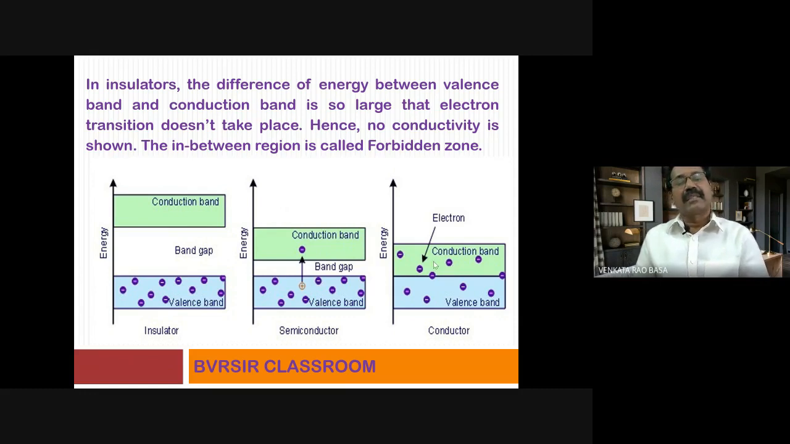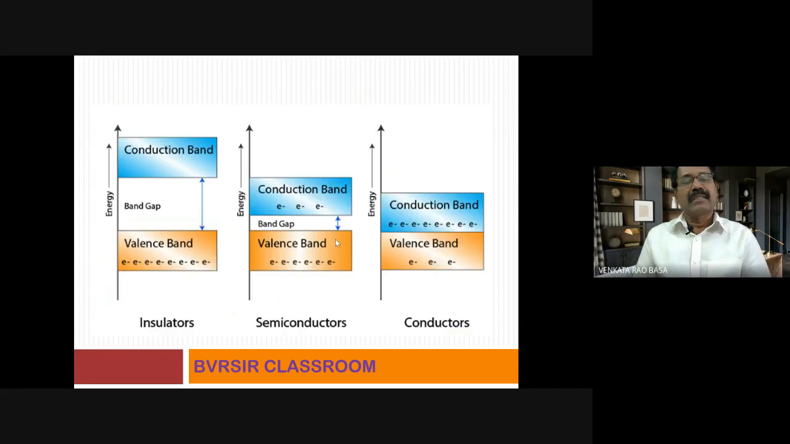I'll show you with another example, another slide, the same type. You can draw that one or this one. It is up to you. Both are one and the same. Insulators, band gap is more. Semiconductors, band gap is less. Conductors, there is no band gap.